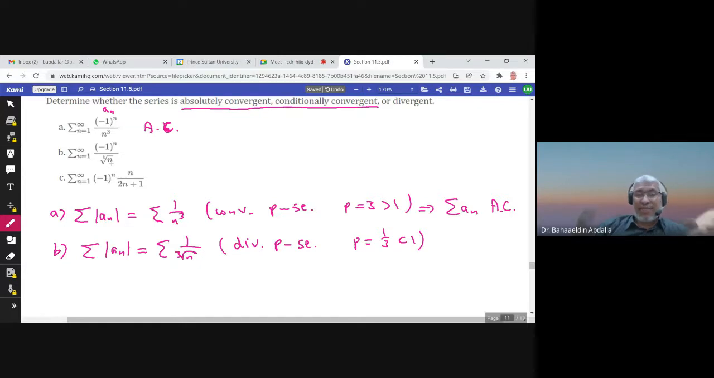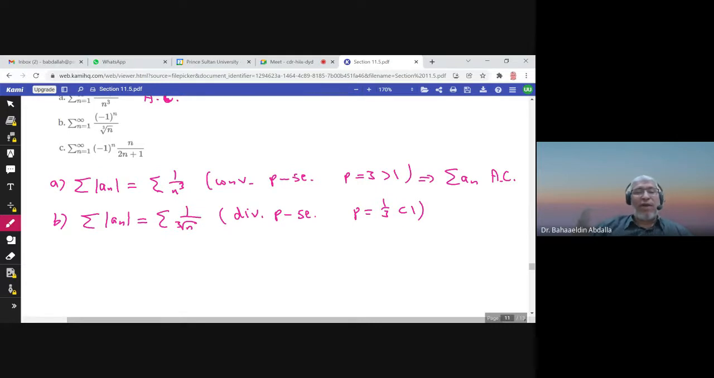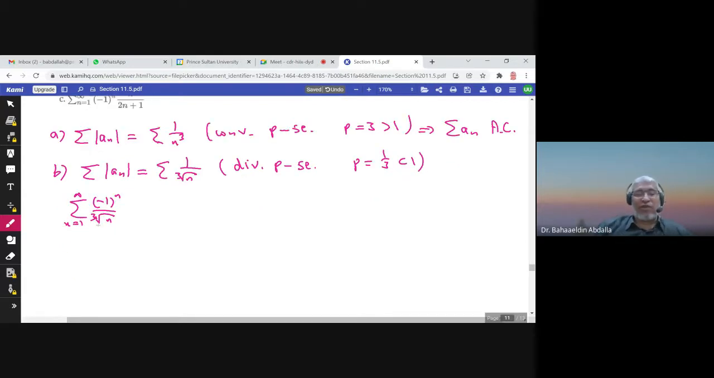Well, is it convergent itself? Is it conditionally convergent? So now I need to consider this series, the summation of an. How can I test this series for convergence or divergence? This is an alternating series. So this series is convergent by the alternating series test. And why is that? Because the limit of bn when n goes to infinity is 0,